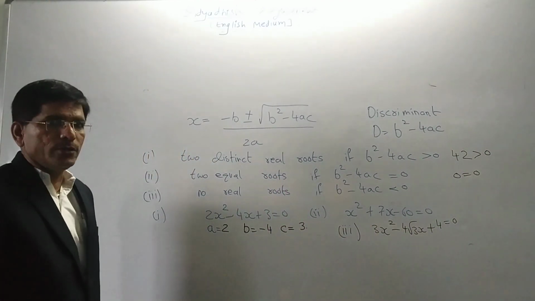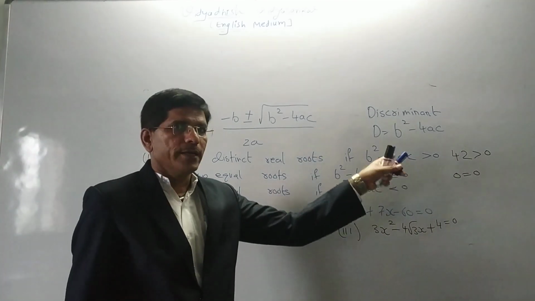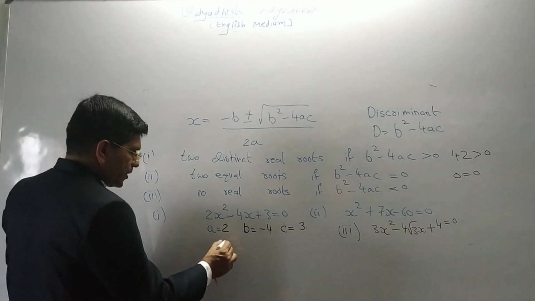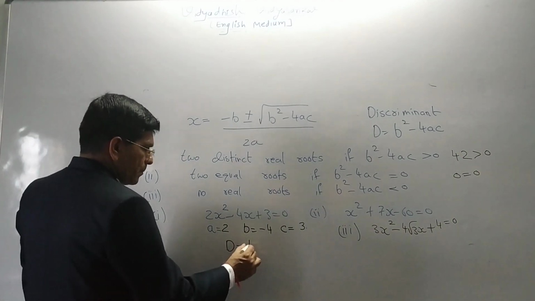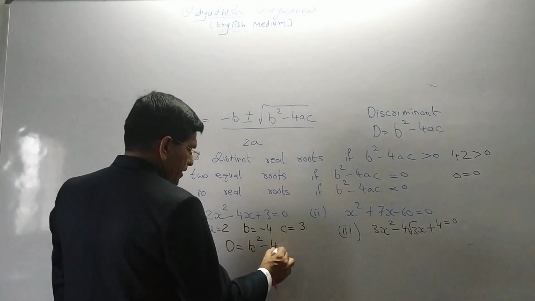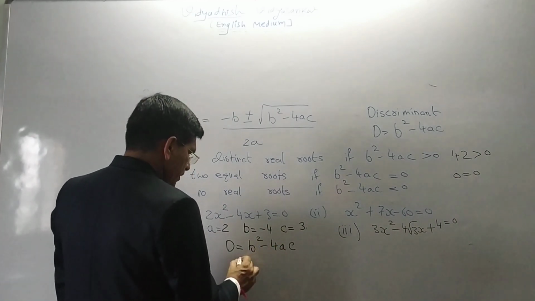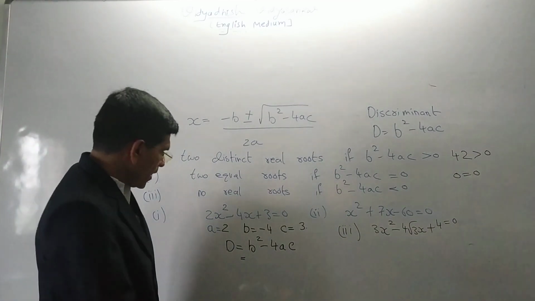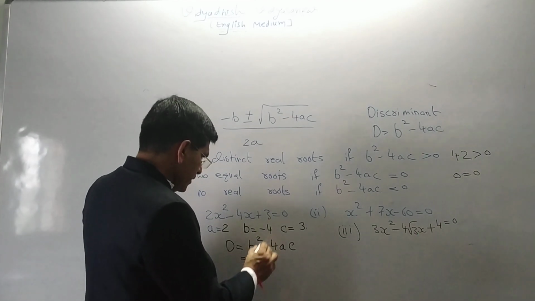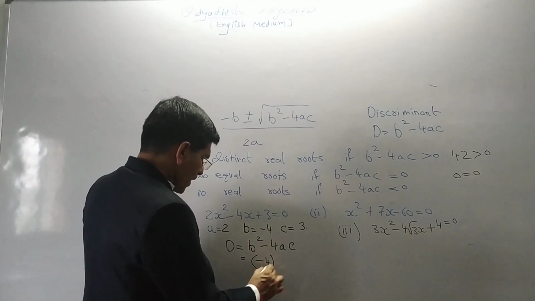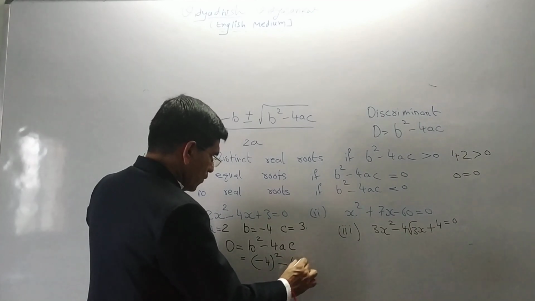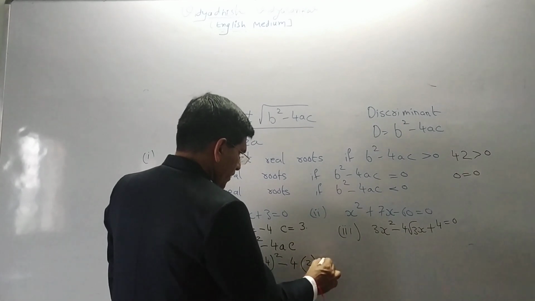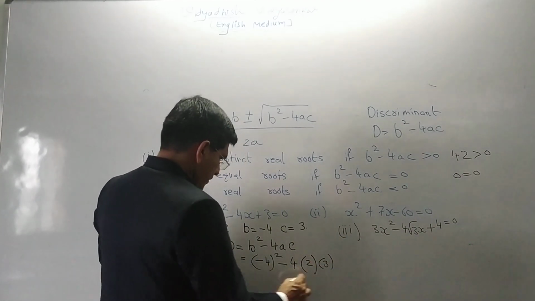Now which formula do we have to use? Discriminant D. Discriminant D means b square minus 4ac. So if I put discriminant D is equal to b square minus 4ac, then I put the values of a, b and c: minus 4 whole square, minus 4 times a, that is 2, times c, that is 3.